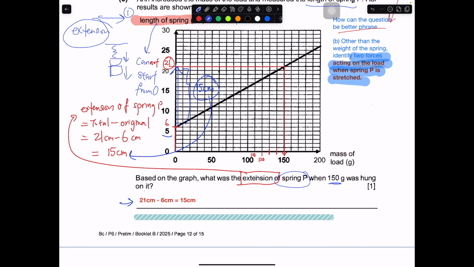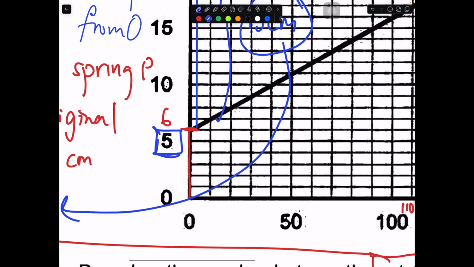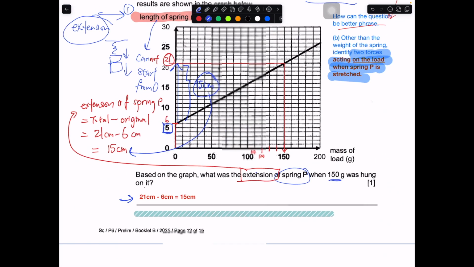So what cannot be accepted? In these questions, a lot of people make careless mistakes. They will just write 16. How come 16? Because they read it as 5. The line over here is indeed very, very close to 5, but it's actually not 5. You look at it very carefully, not 5. So over here, let me write down the comment. Do not accept 16 cm. They read the original length as 5 instead of 6 cm. So this is a common mistake when you read the number wrongly on the graph.